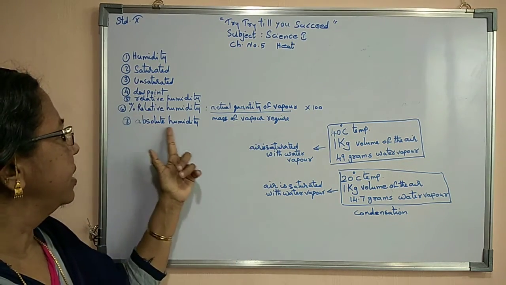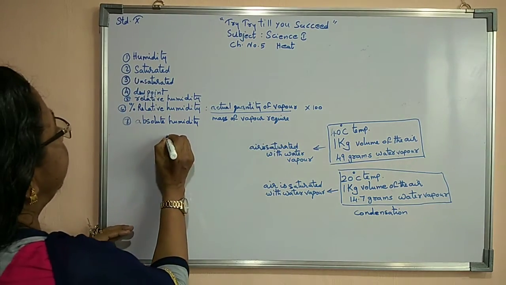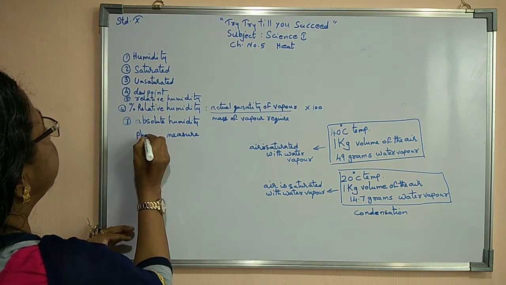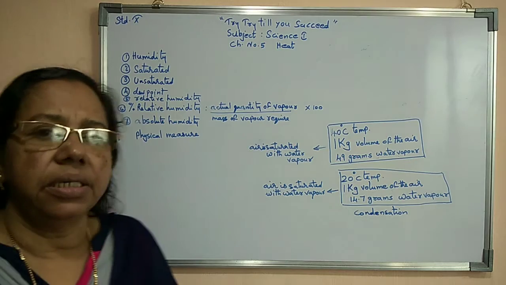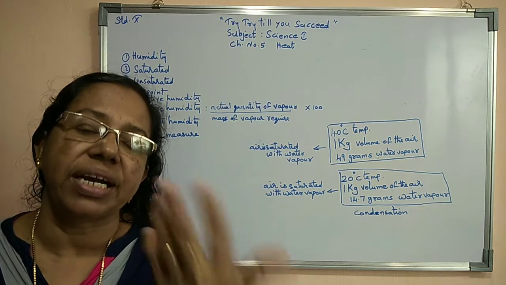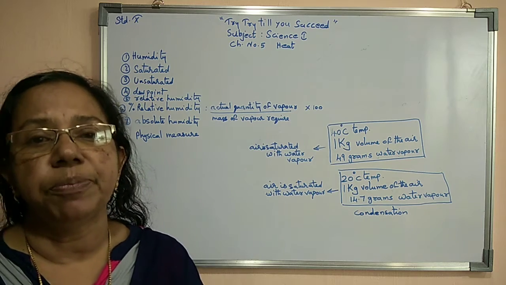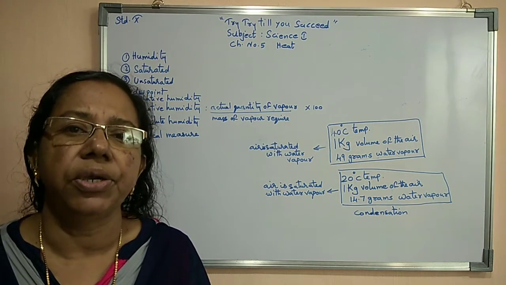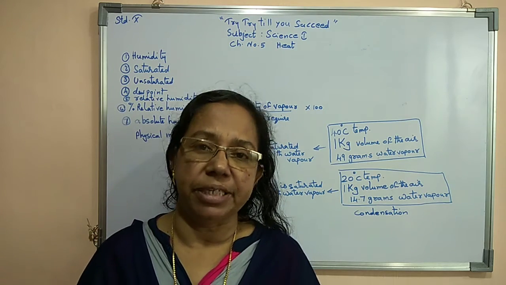Now here we are studying what is absolute humidity. Absolute humidity is a physical measure, or physical quantity, which is used to find out the quantity of vapor present. Vapor means the quantity of water vapor present in the atmosphere. So for measuring the quantity of water vapor present in the atmosphere, we are using a measure that is known as absolute humidity. At dew point, relative humidity will be 100%.